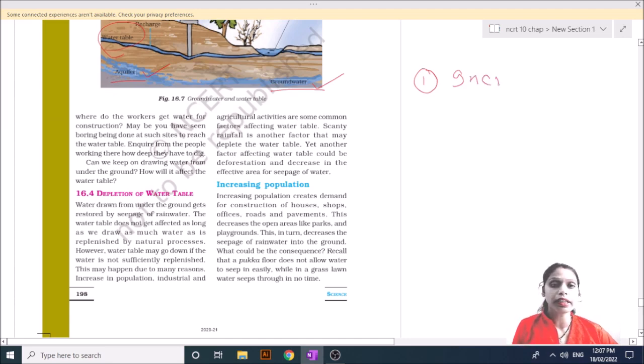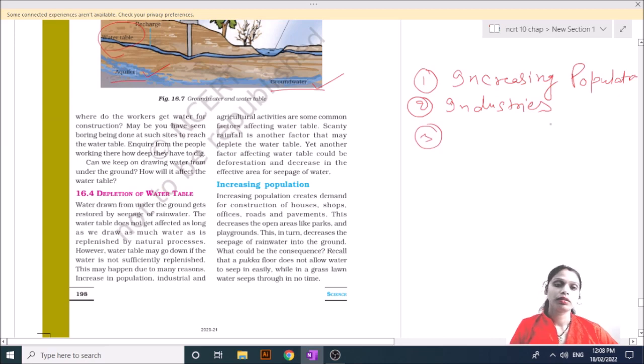First is increasing population. Second is industries. And third is agriculture activity.